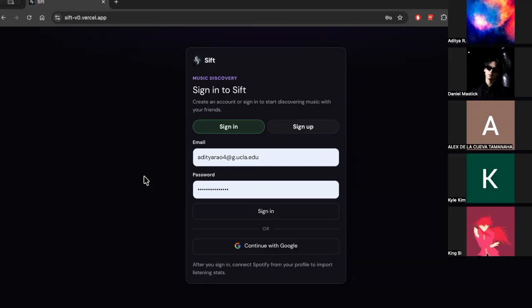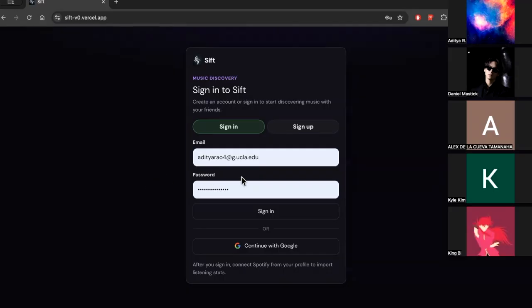The taste profile of each user captures how the music feels and not just genres. We track 5 key metrics: energy, danceability, valence, which is how upbeat a song is, acousticness, which relates to the way sounds are produced, and speechiness, which is how vocal or spoken word a song is. Everything you do in the app nudges that profile, and the app keeps showing you songs that fit it.